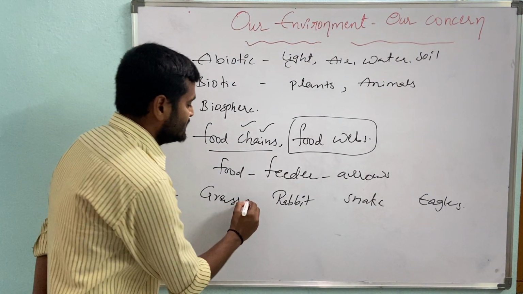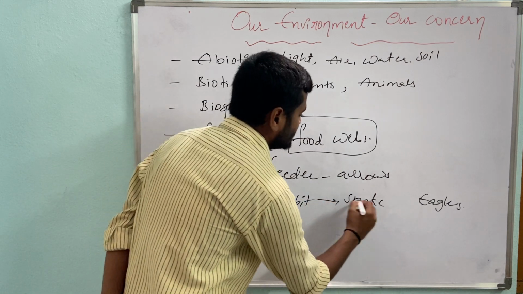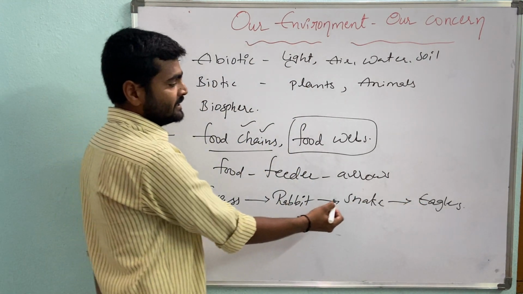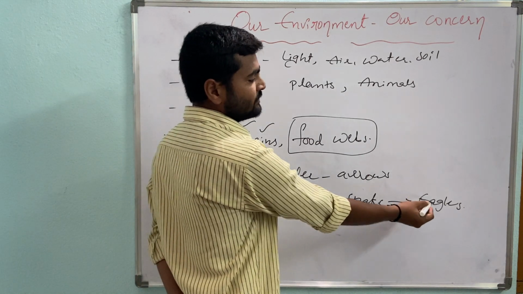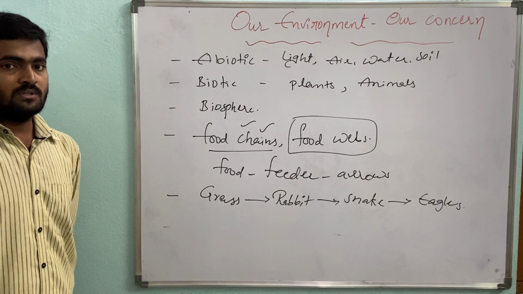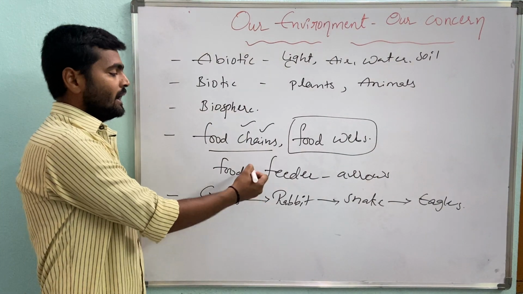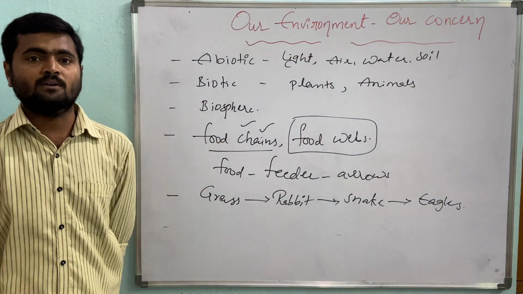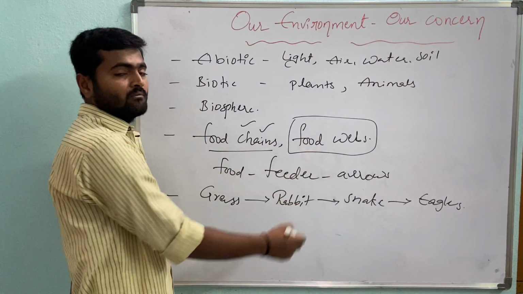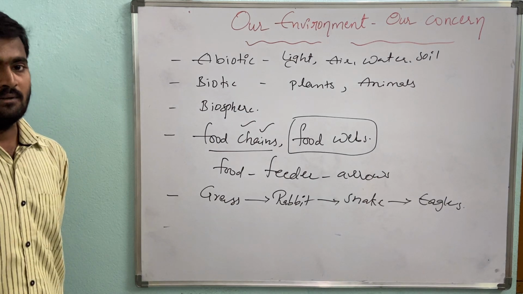These arrow marks show that grass is food for the rabbit, the rabbit is food for the snake, and the snake is food for the eagle. This is called a food chain. It explains the food and the feeder. In this way, the food is reaching from one level to another level.